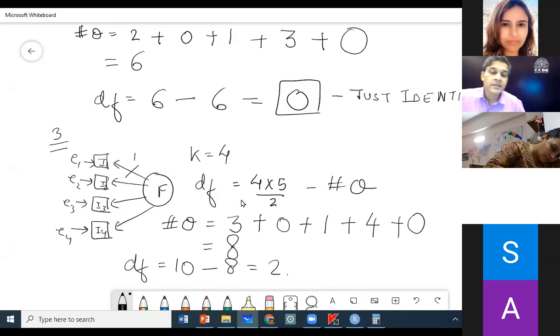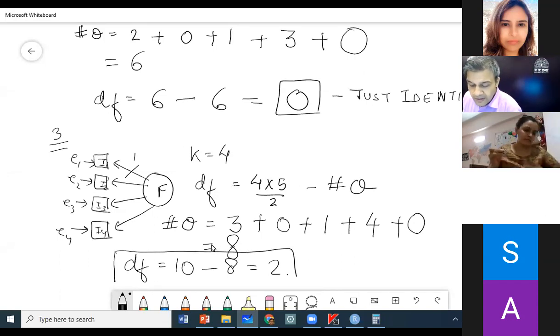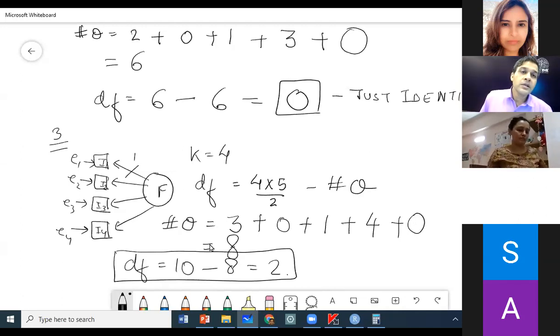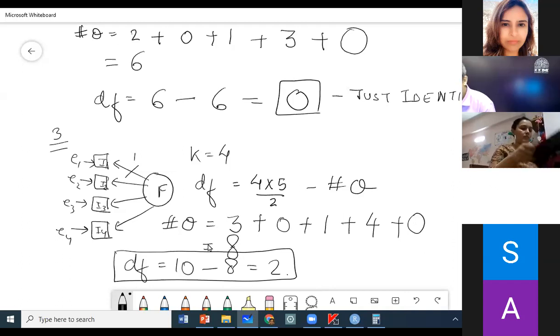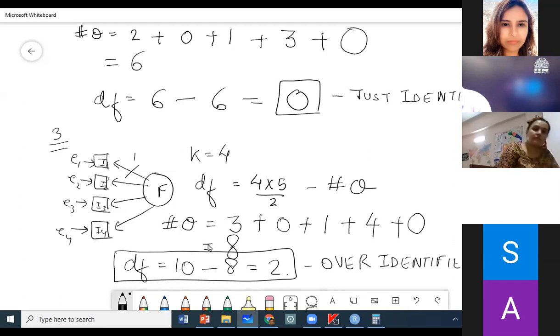So the tool says, this is what I want. Now I can tell you what is your chi-square, how good is your chi-square. Now you can ask me questions about p-value because my degree of freedom is more than 0. This is called an over-identified model.